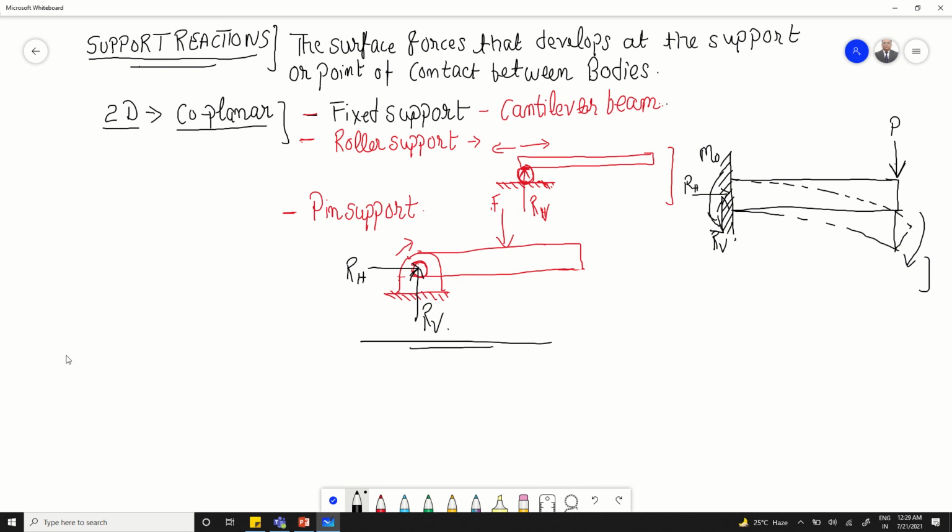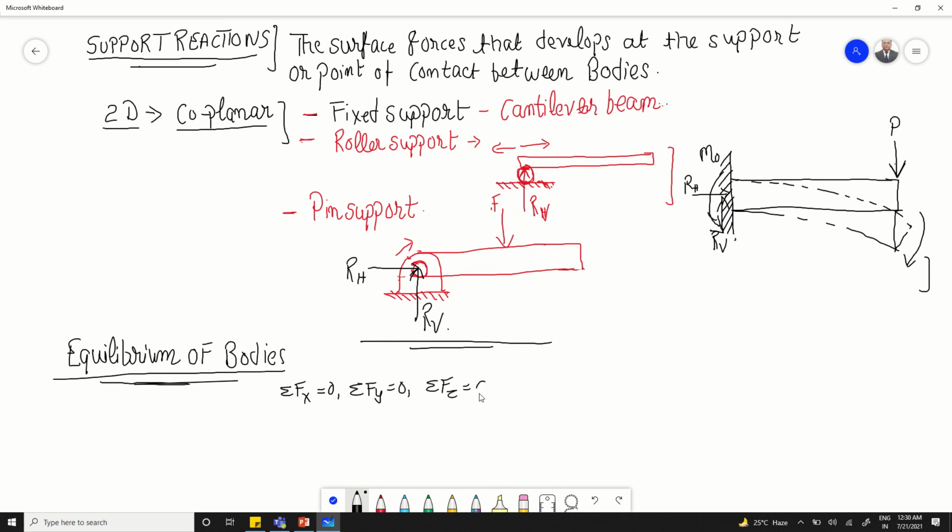Now quickly, if we talk about equations of equilibrium, taking all these into account, what equilibrium equations have we learned in our engineering mechanics? For a body to be in equilibrium, subjected to different types of forces, coplanar forces or collinear forces, the summation of forces in the x direction will be 0. Assuming the body to be two-dimensional and three-dimensional both, summation of Fy is 0, summation of all the forces in y direction is 0, and summation of all the forces in z direction will also be 0.